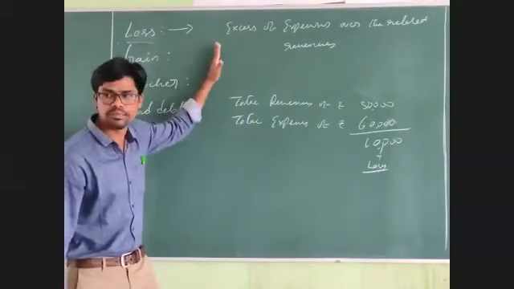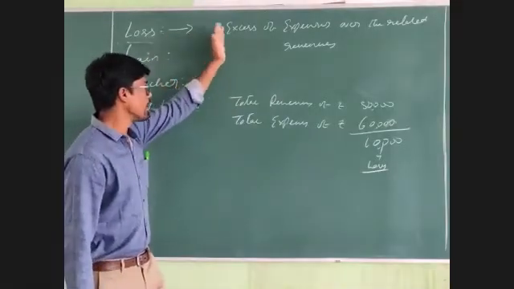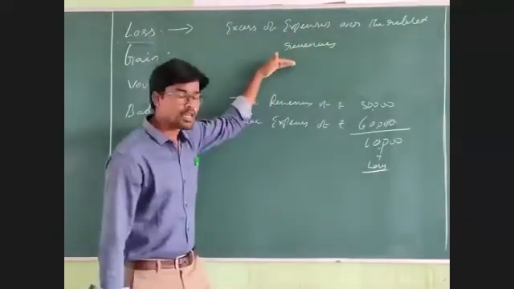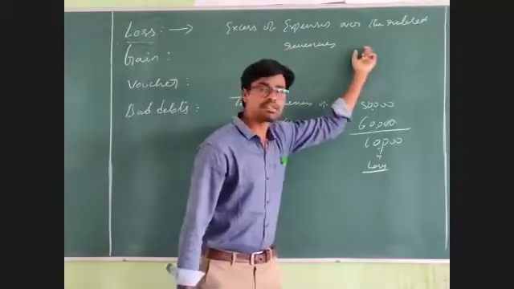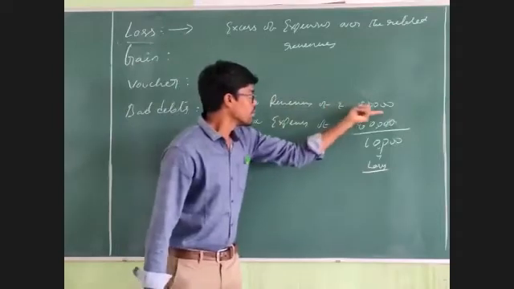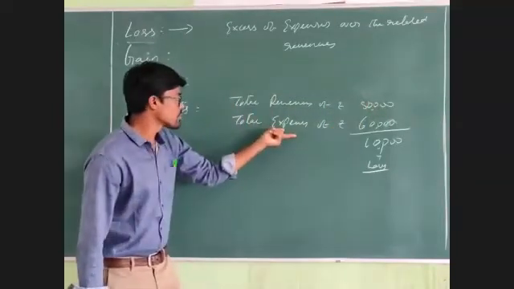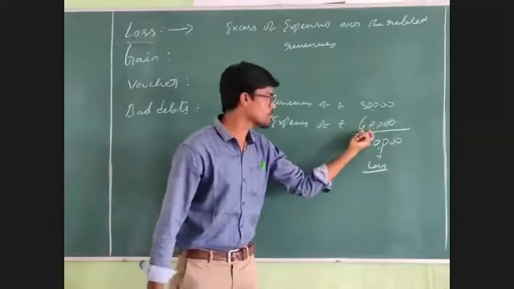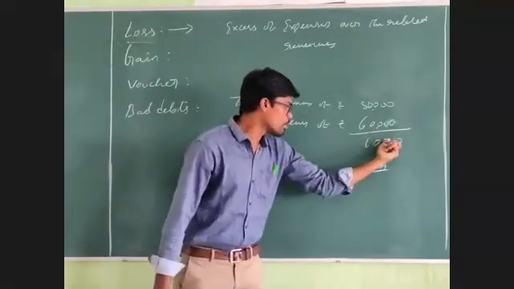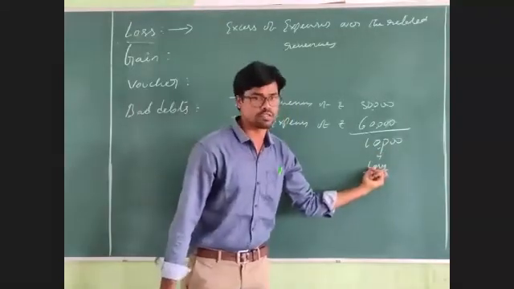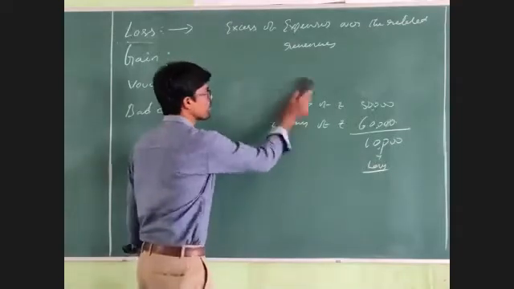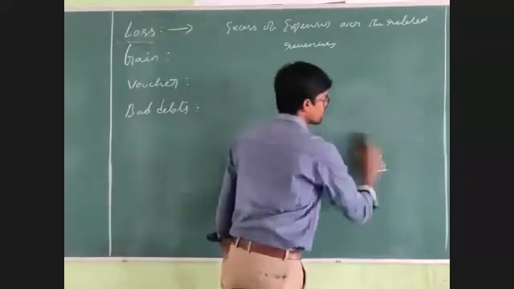Loss refers to the excess of expenses over the related revenues during an accounting period. So that is termed as a loss. Example: total revenues during the year is 50,000, and total expenses during the year is 60,000. Here the expenses are more than the revenues. Therefore, the difference amount of 10,000 is to be called a loss. So this is when it can be called a loss.